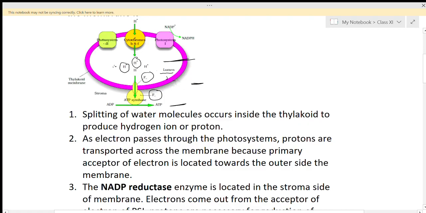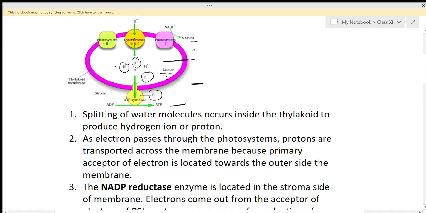This ATP synthase passes the protons into the stroma, due to which ADP is changed into ATP. The H plus ions present in the stroma are transmitted to NADP, and this NADP is changed into NADPH.